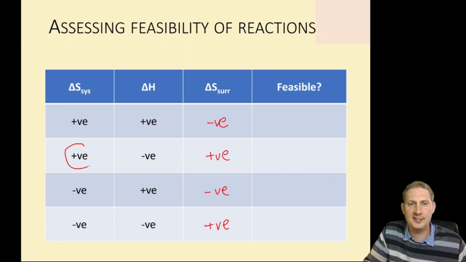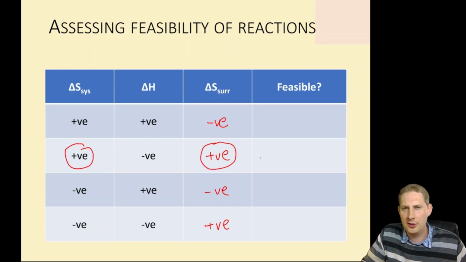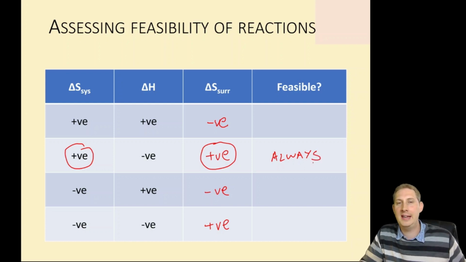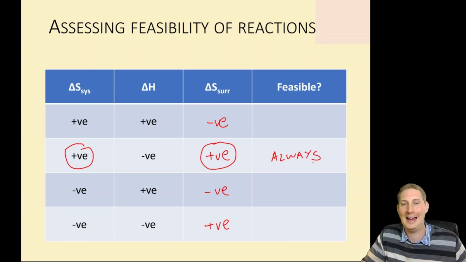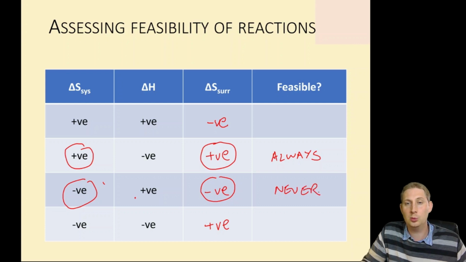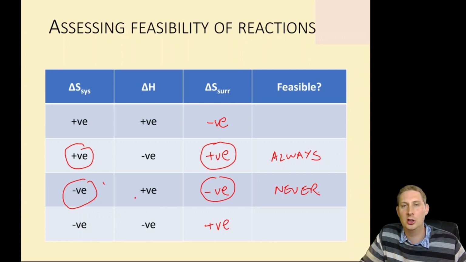If both the system and the surroundings gain entropy, then the reaction is always feasible. You can always make it work. It might take effort, but you can always make it work. It's always spontaneous. If the system loses entropy and the surroundings lose entropy, then the reaction will never occur spontaneously. It just won't happen because you're always going to have a negative entropy change of the universe.